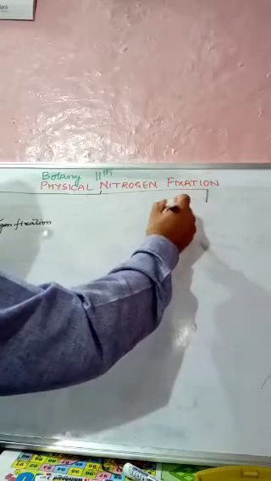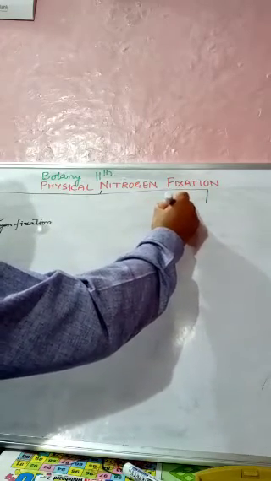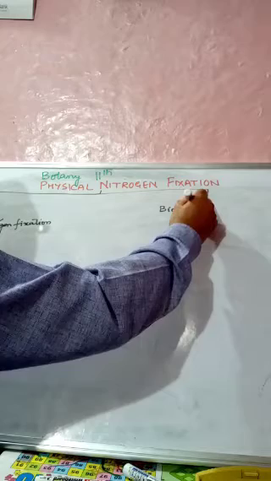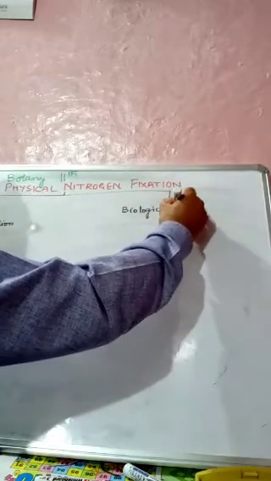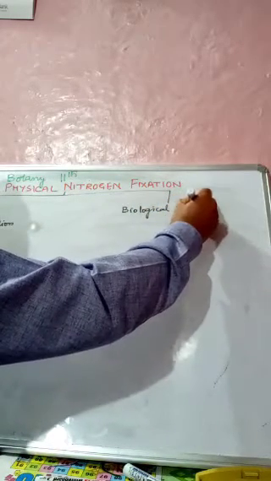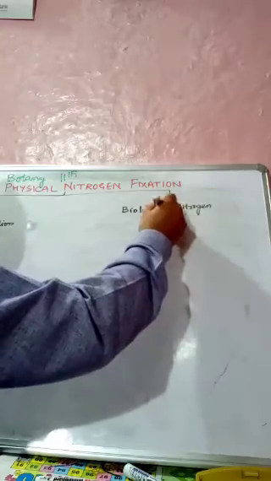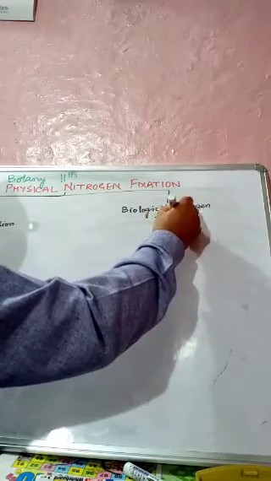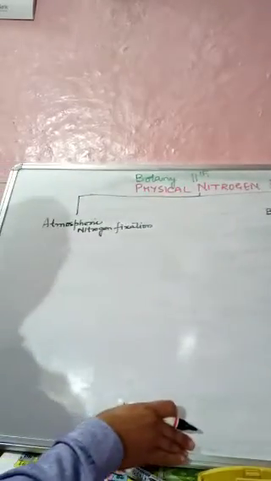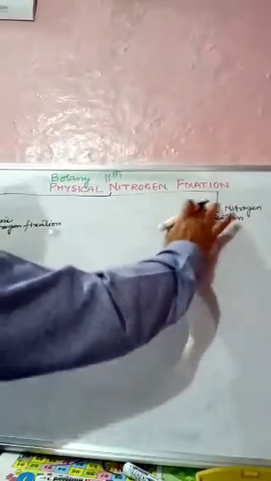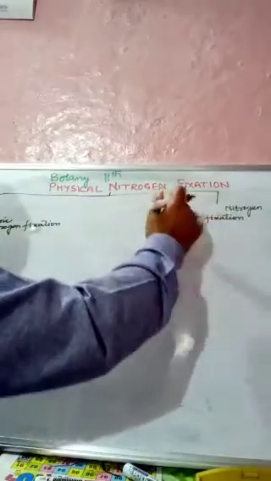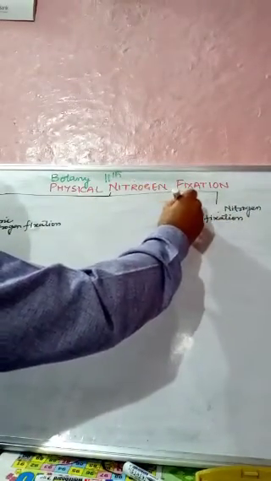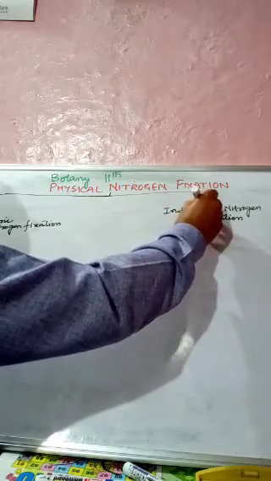And the second type is called industrial nitrogen fixation.